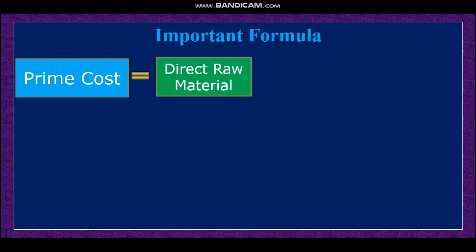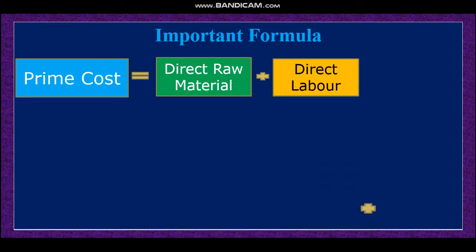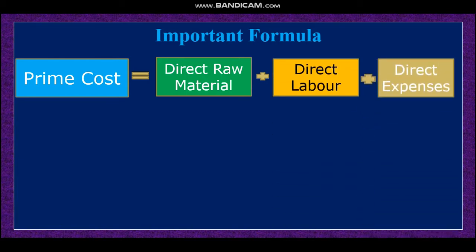The formula of prime cost is direct material plus direct labor plus other direct expenses. That means all three direct things. Earlier I discussed the elements of cost: direct raw materials, direct labor, and direct expenses. All these things together make prime cost.